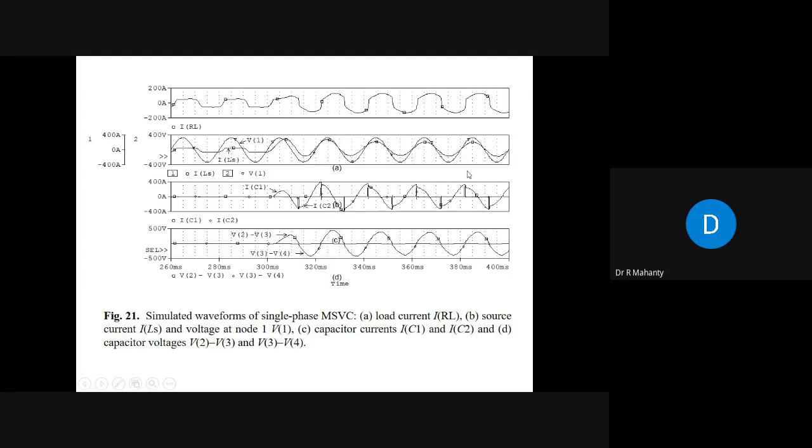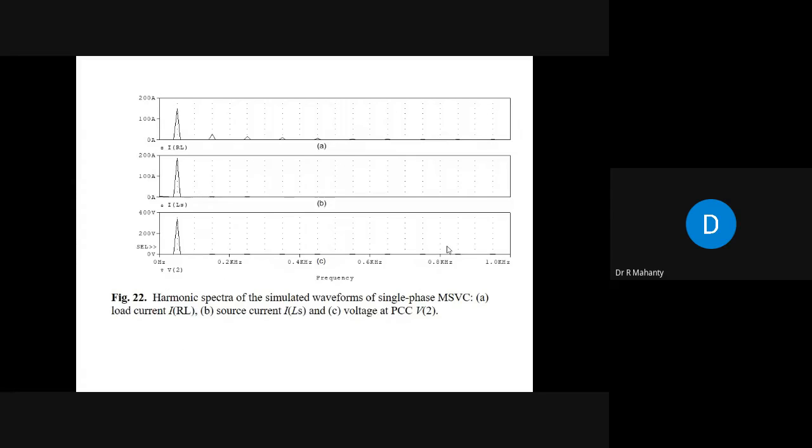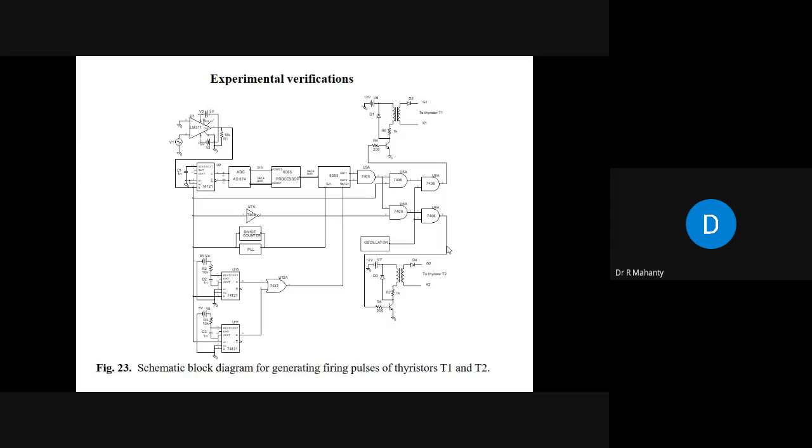Okay, and also you can see here that V2 minus V3, V3 minus V4, this is totally sinusoidal. So it is possible to do reactive power compensation as well as harmonic filtering using this large value AC capacitor. Okay, these are the FFTs. Okay, this is the practical circuit for this. So in this way, we can do reactive power compensation and harmonic filtering using this large value AC capacitor.